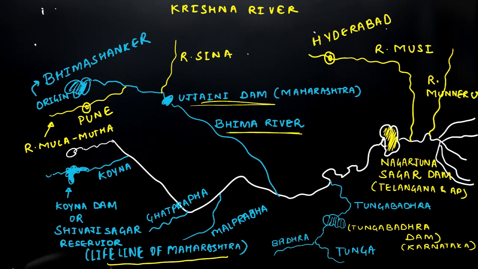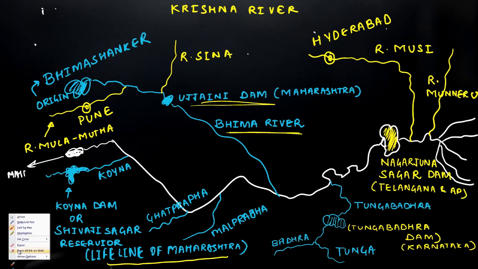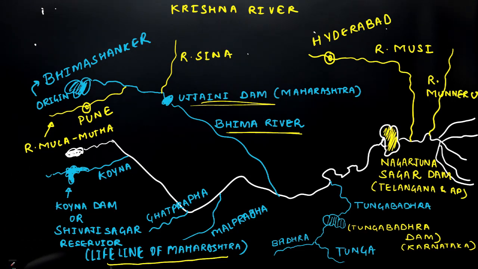River Krishna originates near the Mahabaleshwar region in the state of Maharashtra.